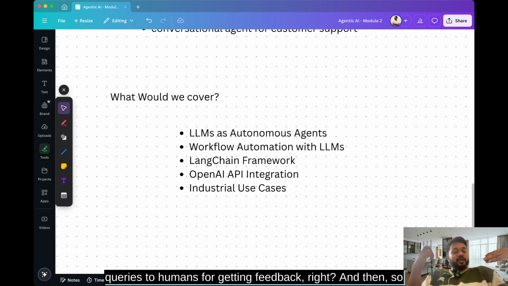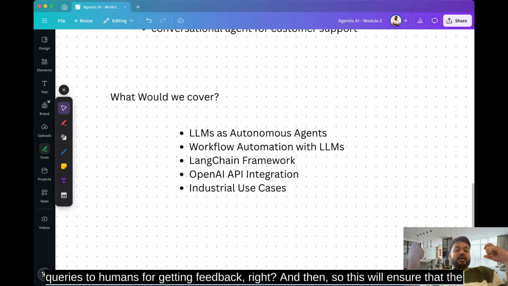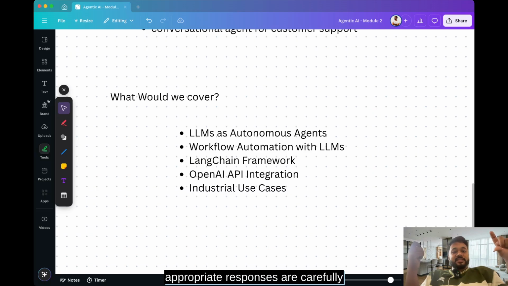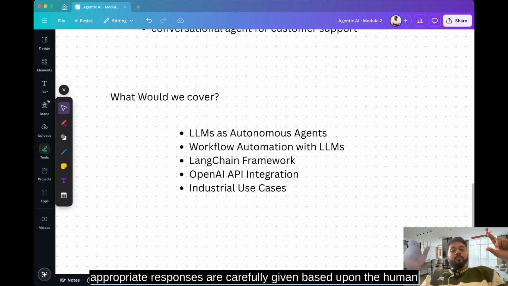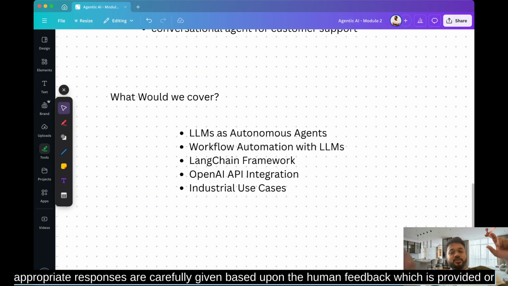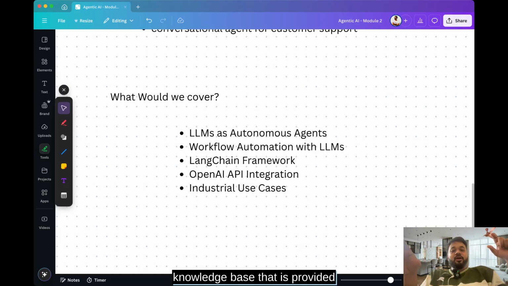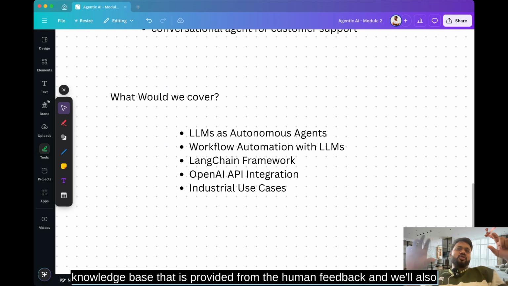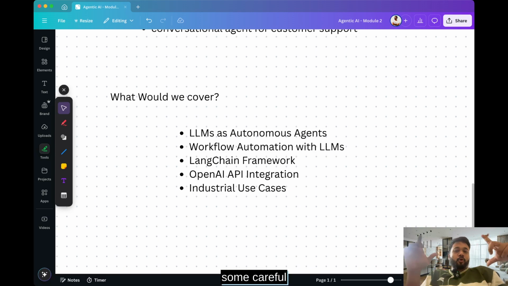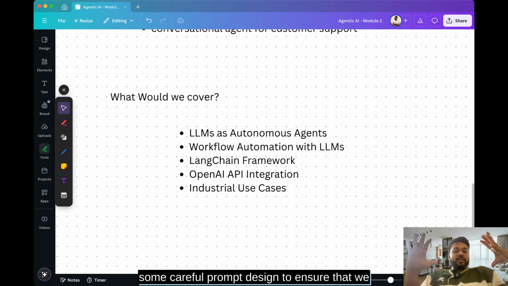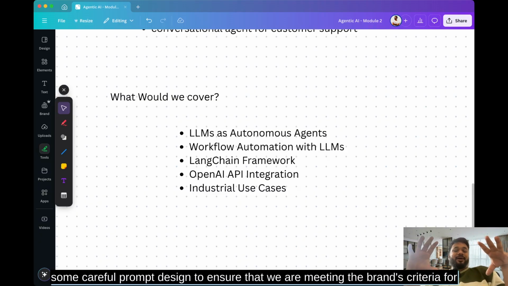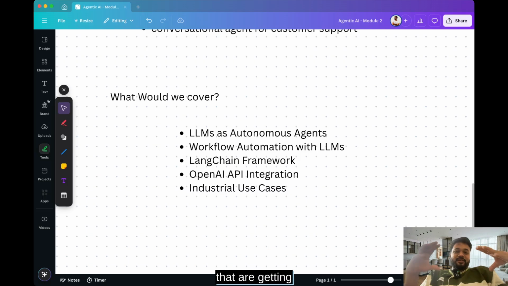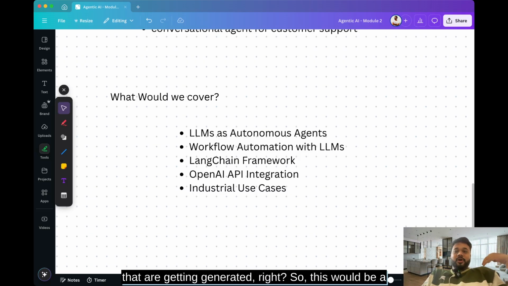And this will ensure that brand-appropriate responses are carefully given based upon the human feedback which is provided, or the knowledge base that is built from the human feedback. And we'll also do some prompt engineering, some careful prompt design to ensure that we are meeting the brand's criteria for the responses that are getting generated. So this would be a capstone project.